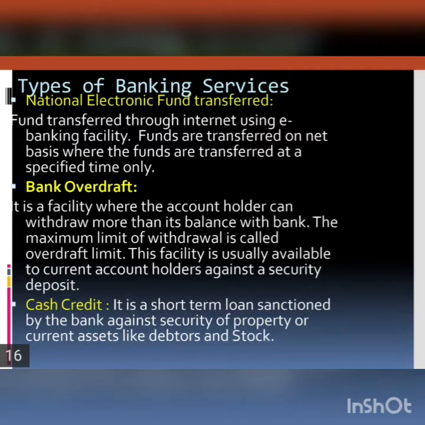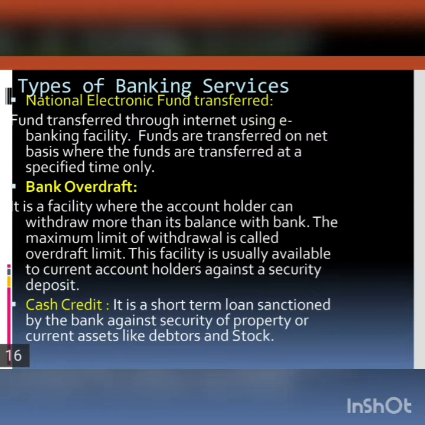Next is National Electronic Fund Transfer, known as NEFT. Again, NEFT is also an electronic mode of transferring funds from one account to another account. But this fund transfer allows the sender to transfer any amount from one account to another.